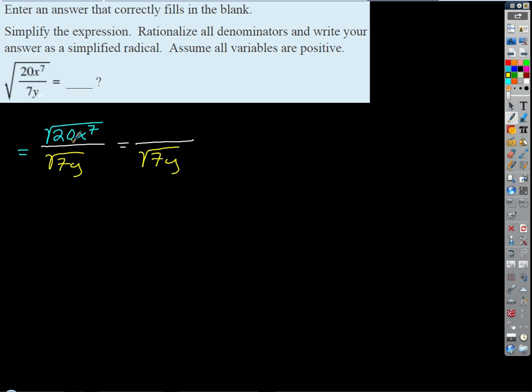So the blue fraction, well, we can do what we did before, right? We can break this into a part that's outside of the radical and a part that's stuck inside. The square root of 20 reduces to the square root of 4 times the square root of 5, and we picked 4 because that's a perfect square. The square root of 4 is 2, and we're left with the square root of 5 stuck inside. We know we can't go any further because there is no perfect square factor of 5. So for the numerical part, we get a 2 outside and a 5 inside.